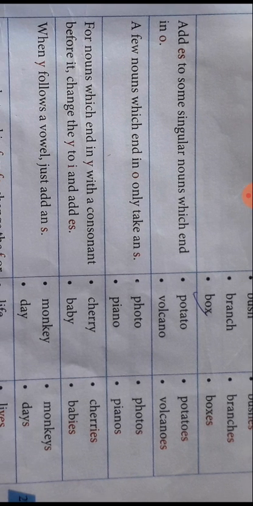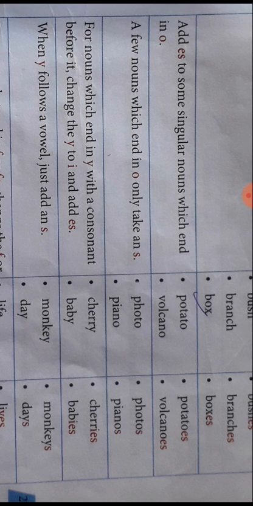Add es to some singular nouns which end in o. Potato, potatoes. Just see over the es. Volcano, volcanoes. A few nouns which end in o only take an s. Photo, photos. You don't write es over there. Piano, pianos. Only s you have to add.